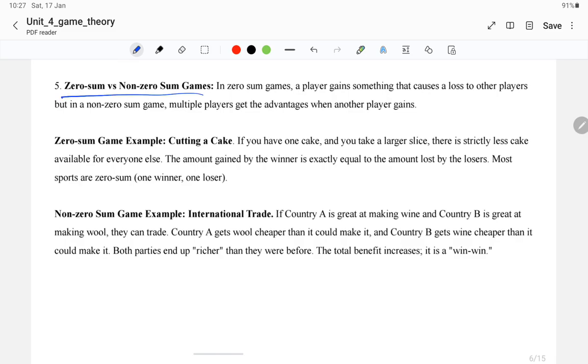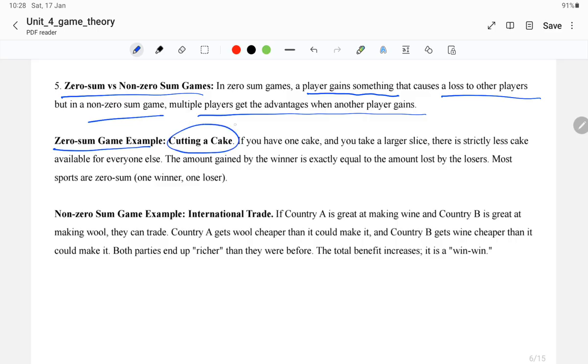Next one is zero sum versus non-zero sum games. In a zero sum game, one player gains something that causes a loss to the other players. But in a non-zero sum game, all players can gain an advantage. A classic zero sum example is any sport. One example I considered, not a sport but a general example, is cutting a cake.